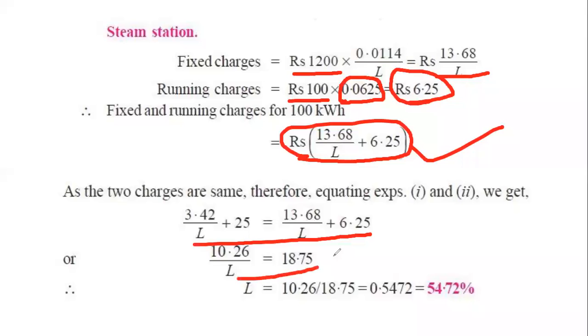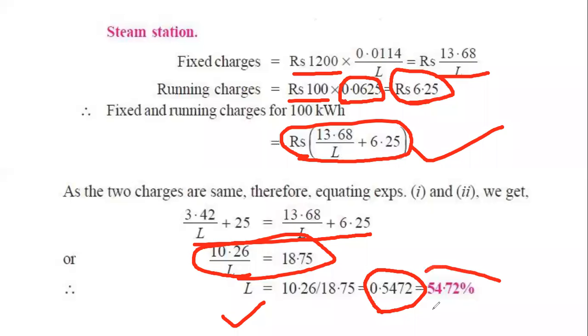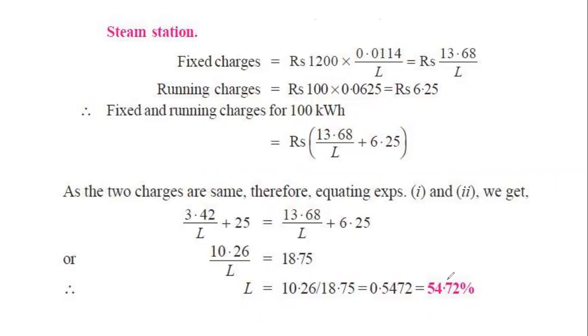From here, if we calculate, we finally get the load factor L equals 0.5472, that means 55.72%. So basically the question was to find the load factor at which the total cost of the steam station and the diesel station will be equal. So this was the solution.